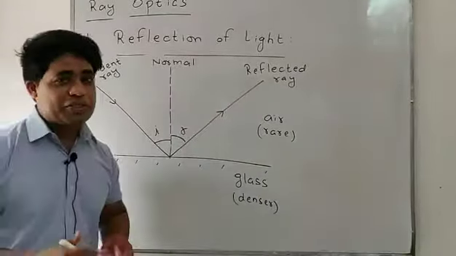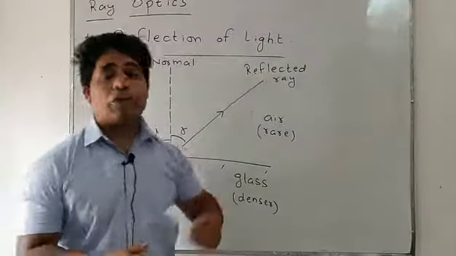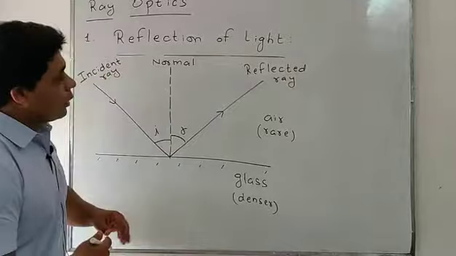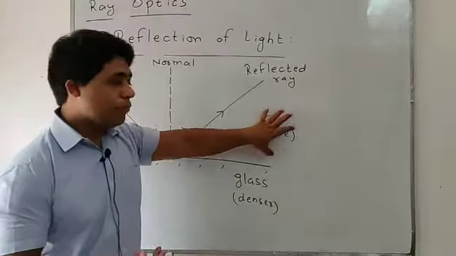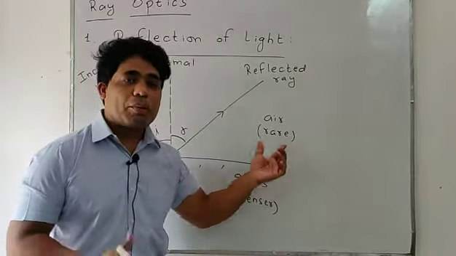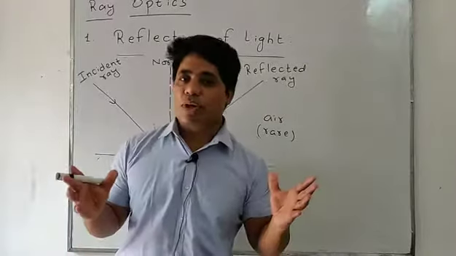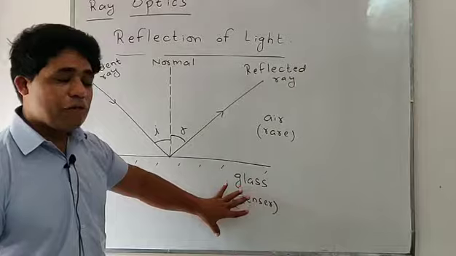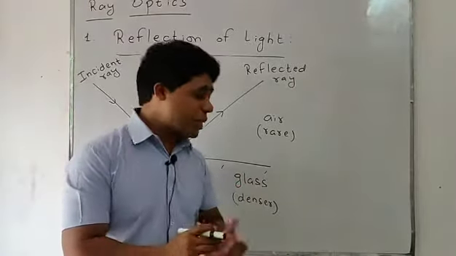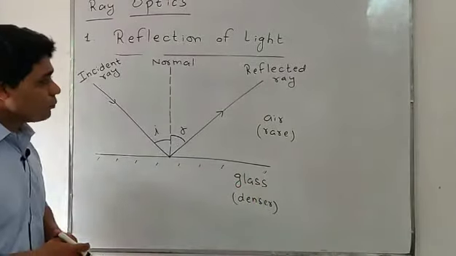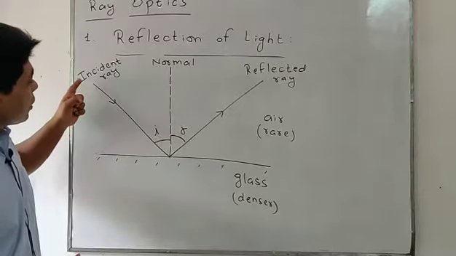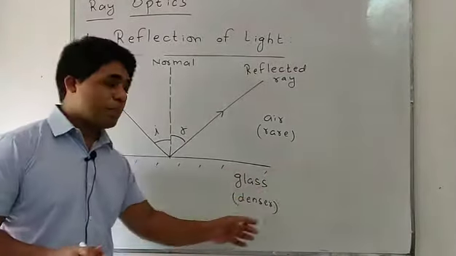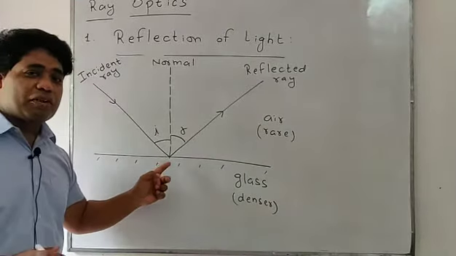Now students, we'll come to our topic. The very first topic in this chapter is reflection of light. See, this is air, a medium. Air is said to be a rare medium because its particles are at a far distance. Suppose this is a glass medium, in which particles are closely packed; that is said to be a denser medium. Now students, a ray incident on the glass medium is said to be the incident ray.